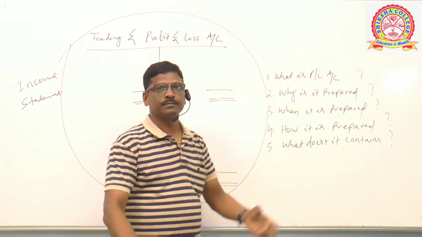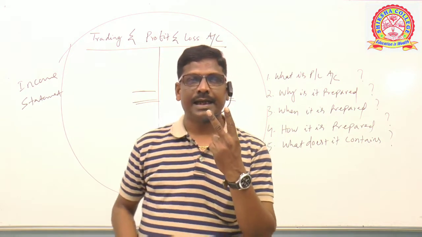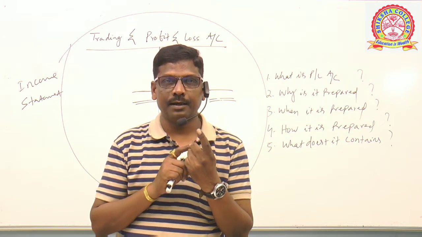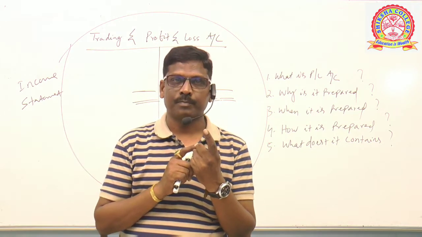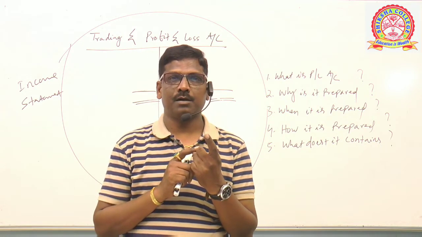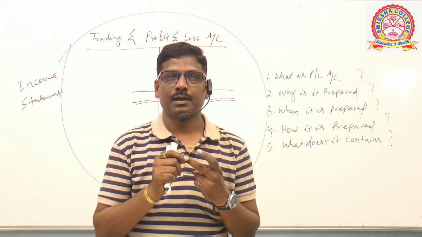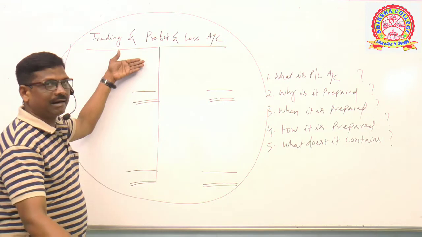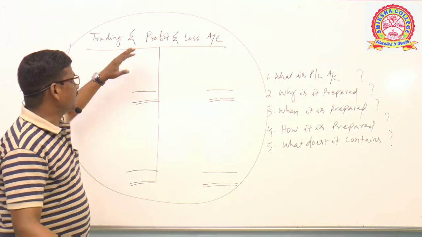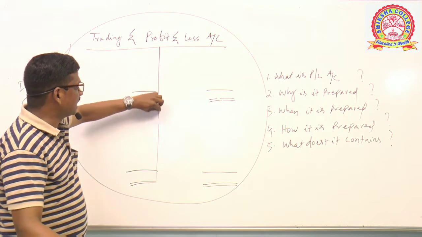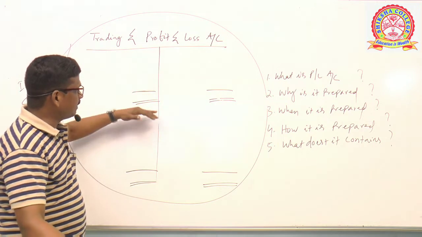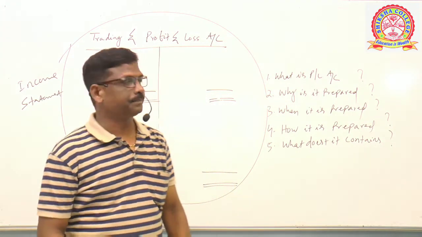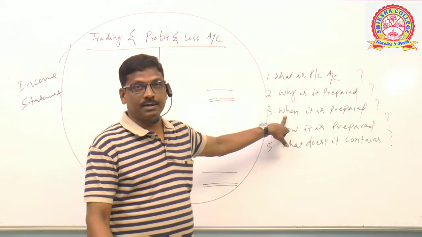When is it prepared? It is prepared at the end of the year. Every year end, books of accounts are closed, final accounts are prepared, and profit and loss account preparation is part of final accounts. Hence, profit and loss account is prepared at the end of the year after preparing trading account. First we prepare trading account, and the very next step is to prepare the profit and loss account. Hope you are understanding. Clear?